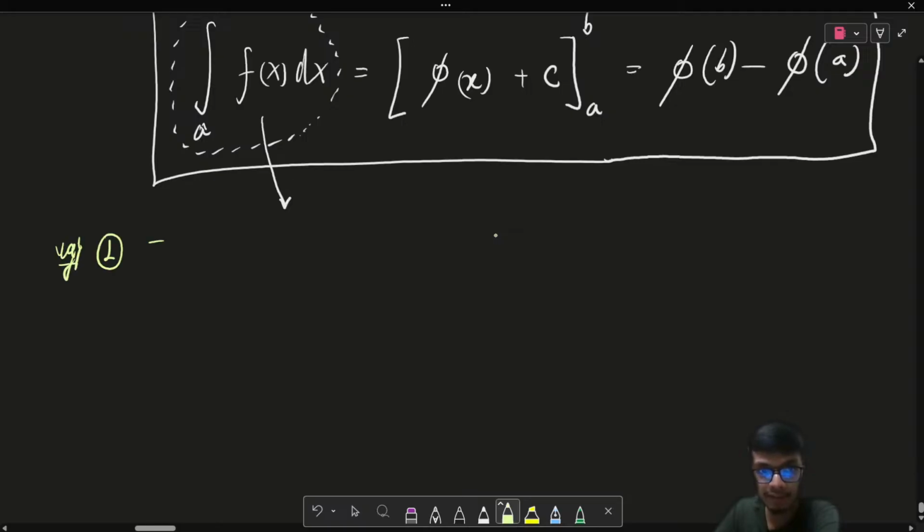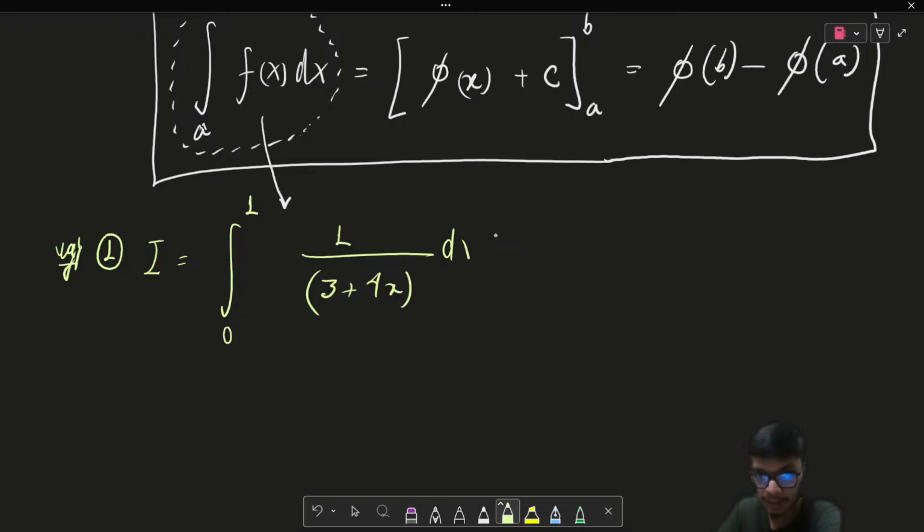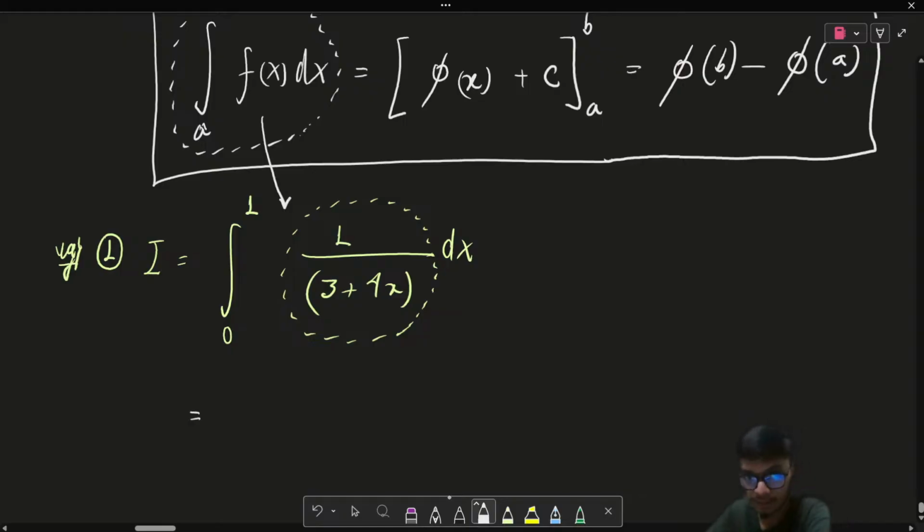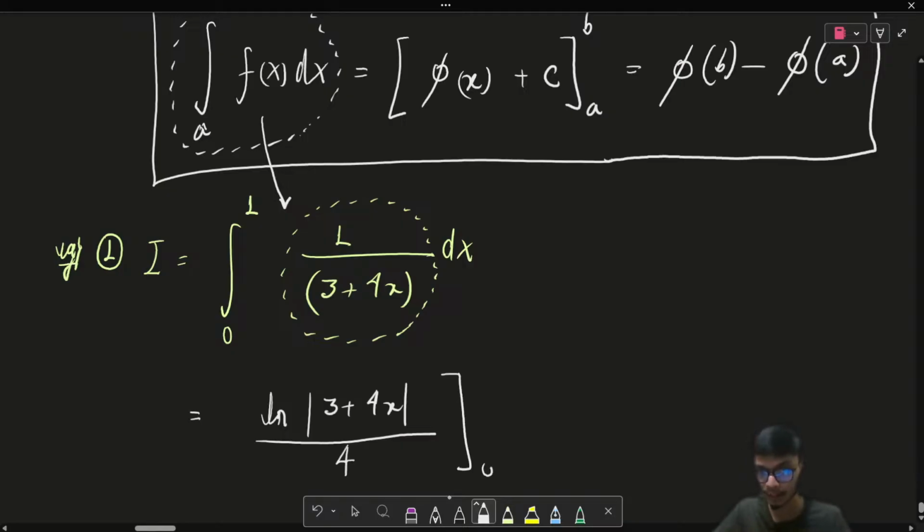Let's say I have a given integral, which is the integration from 0 to 1 of 1 upon 3 plus 4x dx, right? Now, how do we solve this question? The first and foremost step is that you don't have to worry about the limits at first. Firstly, try to find the solution of this integral. If I solve this integral, the result is very easy. It is going to be equal to natural log of mod of 3 plus 4x, and then the whole divided by 4, within the limits 0 to 1.